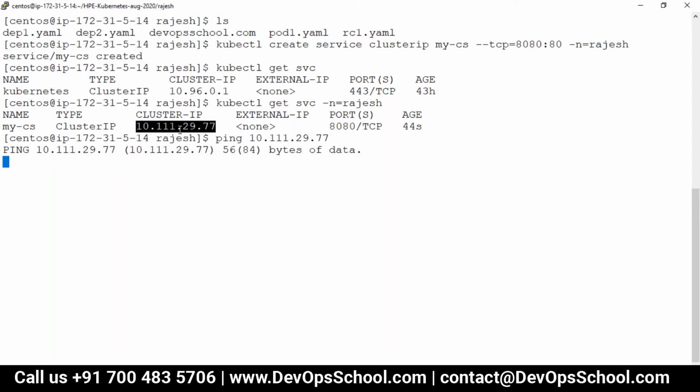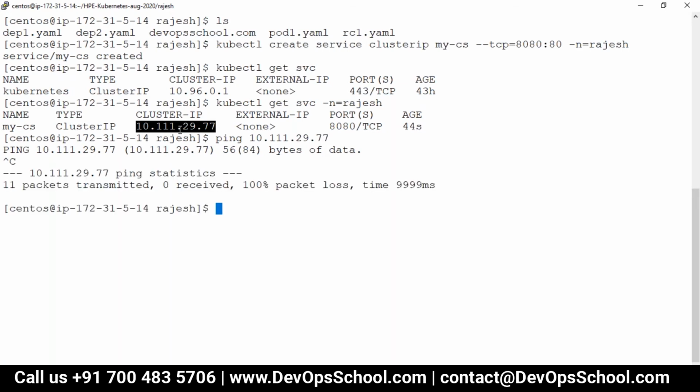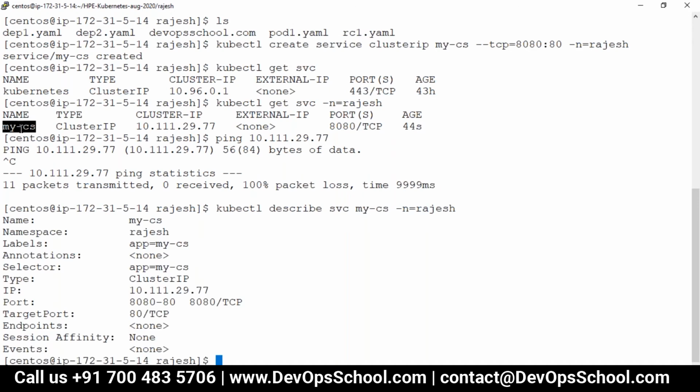Nothing. Why nothing? Look at this. Can we describe this service? kubectl describe svc -n Rajesh. See here, guys: name, namespace, type, IP address of the service, service port, target port, load balancing. Do you have an endpoint here?